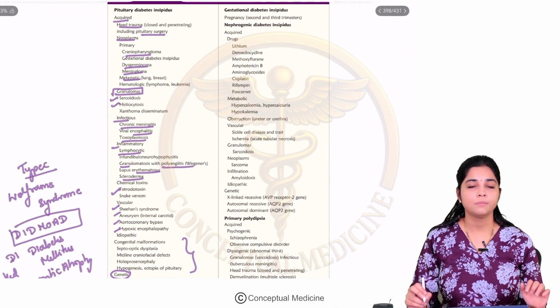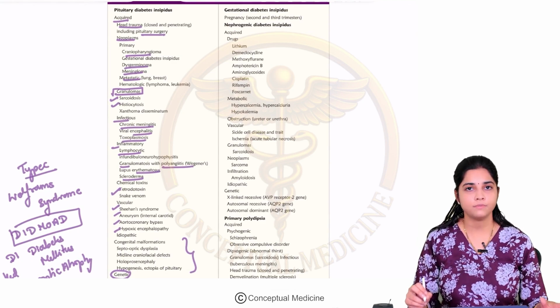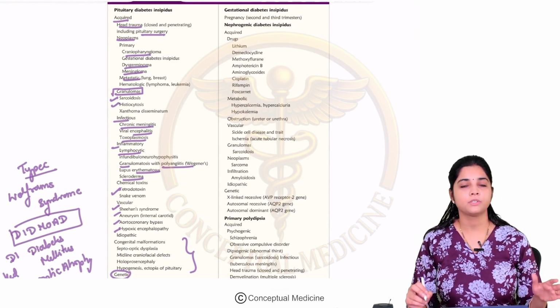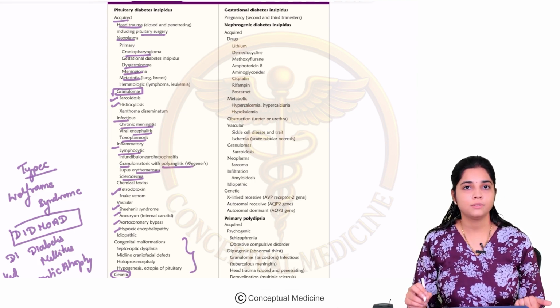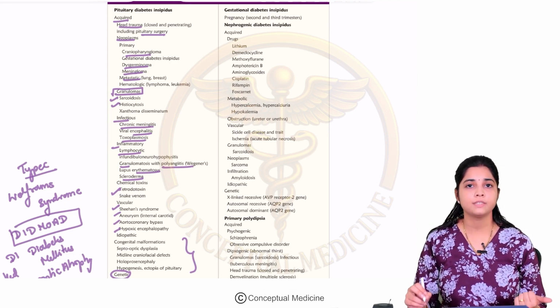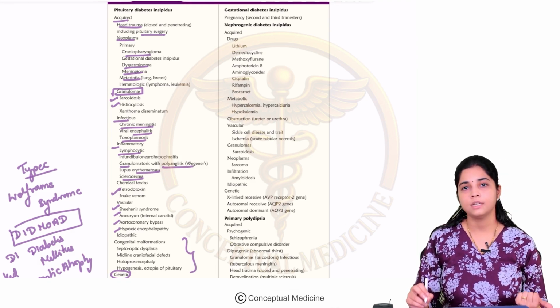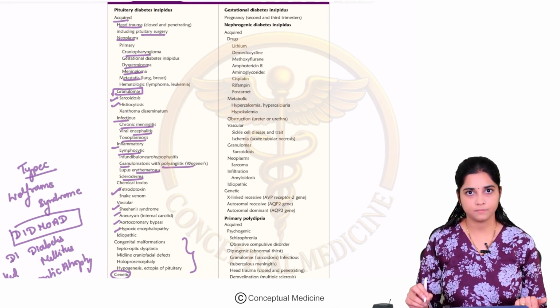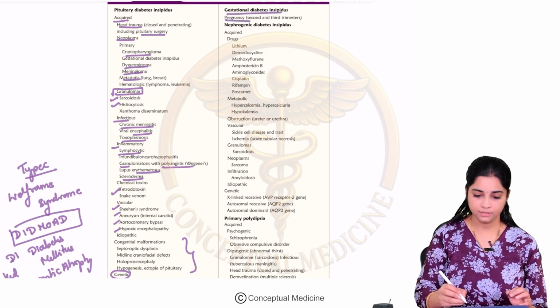So just to revise, pituitary diabetes insipidus can be acquired or genetic. Genetic causes we have just discussed. It can be problems with your neurophysin gene, DIDMOAD syndrome. Acquired causes can be due to granulomas, tumors, infections, inflammatory conditions, vascular conditions, or neoplasms. Okay. Then gestational diabetes insipidus, pregnancy we have seen.